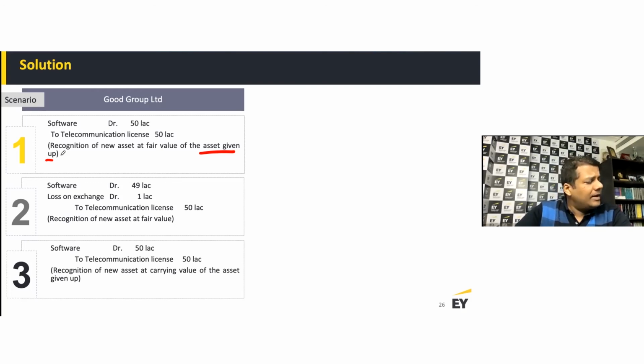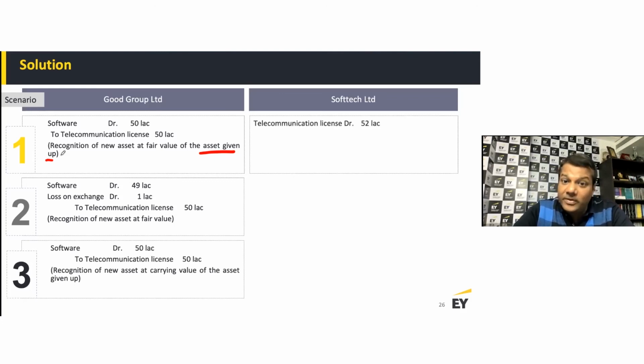Now you have to look at this in the context of Softtech Limited. In their books, the carrying value of the software is 1 lakh, but the fair value of the asset given up, which is software, is 52 lakhs. So they're going to record the telecom license at 52 lakhs, not 50 lakhs. That's the important thing you need to remember: telecom license 52 lakh to software, because that is what I've given up. So derecognize, and then record the profit on exchange of 51 lakhs. Recognition of the new asset is at the fair value of the asset given up.